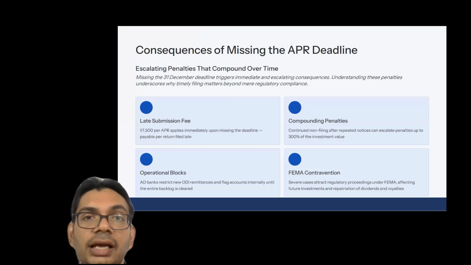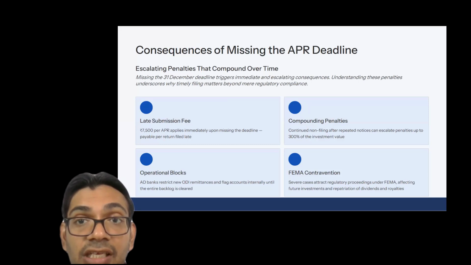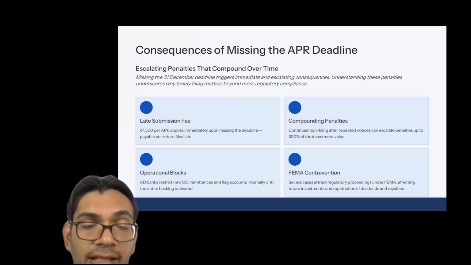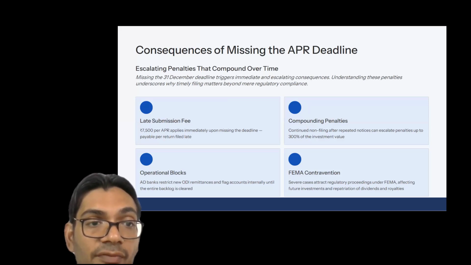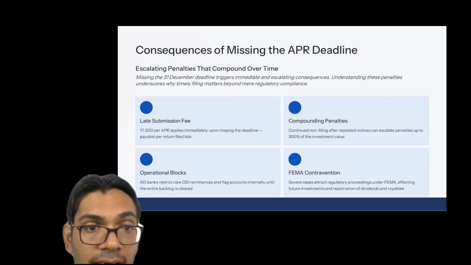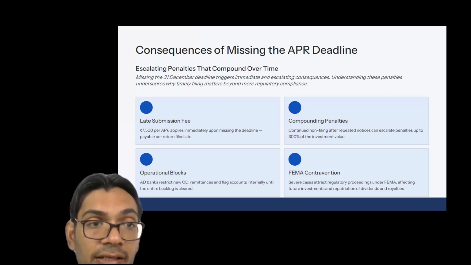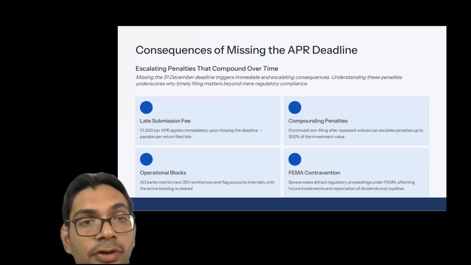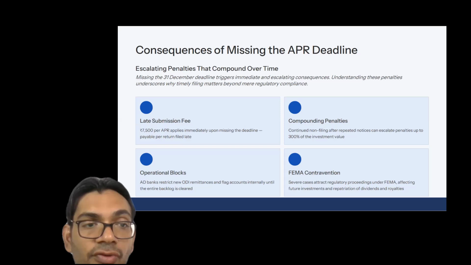So moving on to the next slide, what are the consequences if we miss the deadline to file the APR? As mentioned, the deadline for filing the APR is 31st December every year, right? So we have to file the APR by the 31st December. And if we miss that deadline, then rupees 7,500 as a penalty has to be paid by the company for the delayed filing of the return. See, you have to file the return in any case. If you cross the 31st December, then you have to pay 7,500 as a penalty for not filing the APR within time.